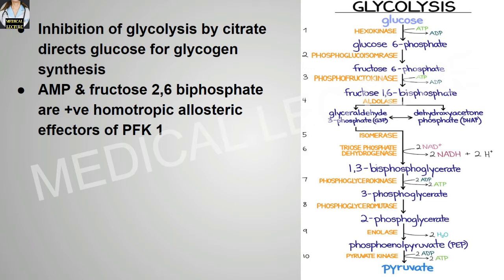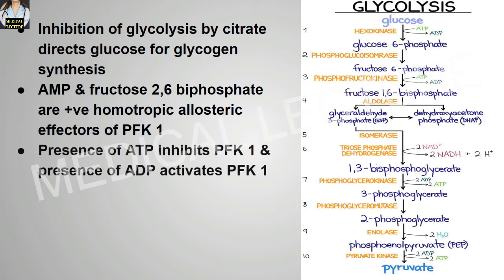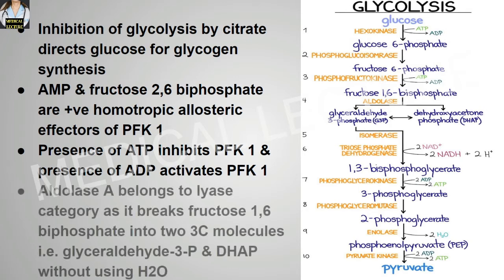AMP and fructose 2,6-biphosphate are positive allosteric effectors of phosphofructokinase 1. The presence of ATP inhibits phosphofructokinase 1, and the presence of ADP activates phosphofructokinase 1, the rate limiting enzyme of the glycolysis process.